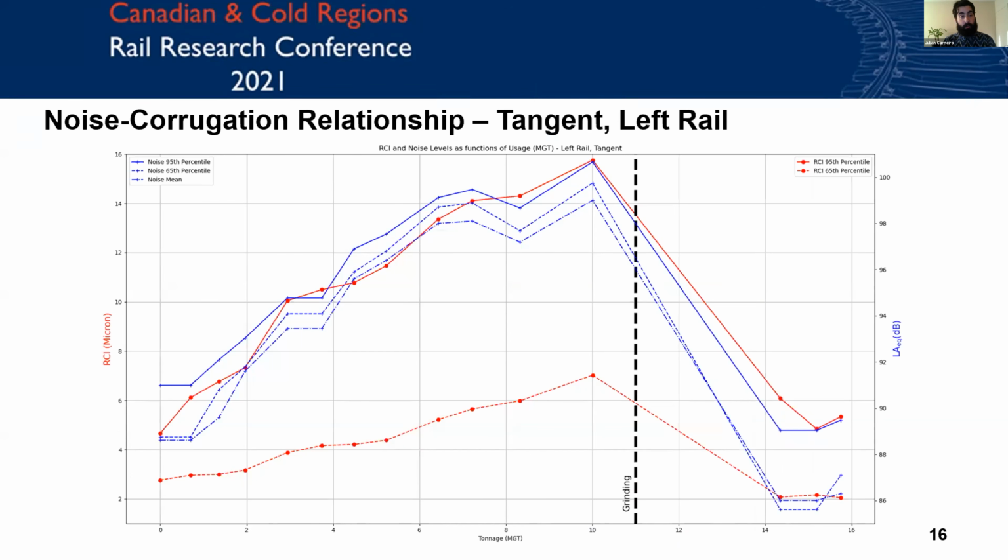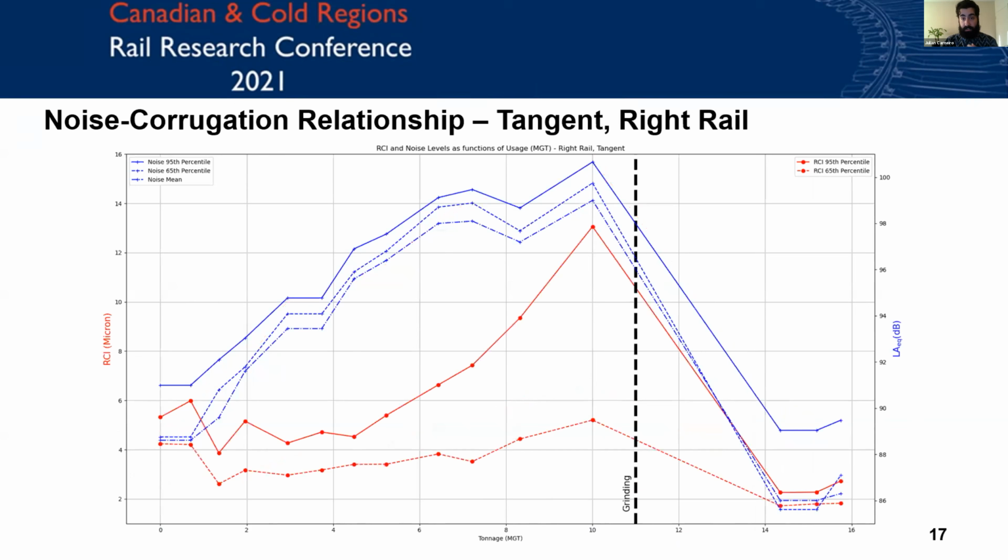We can see very similar growth in all 5 of our trends, obviously the 65th percentile at a smaller slope, and then a very strong response to grinding mirrored in all 5 lines. So this was great. It's what we wanted to see.